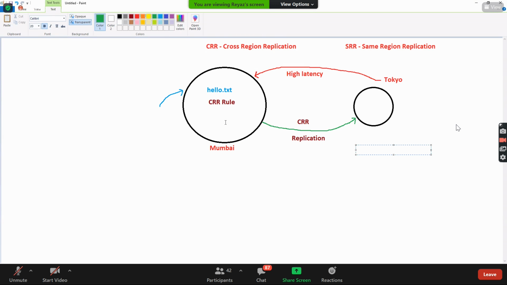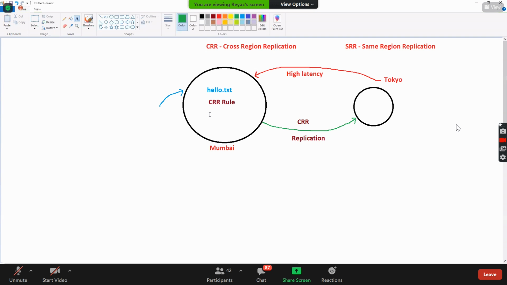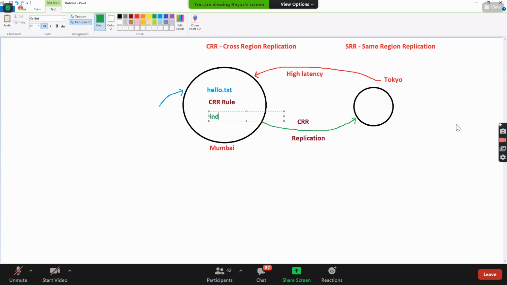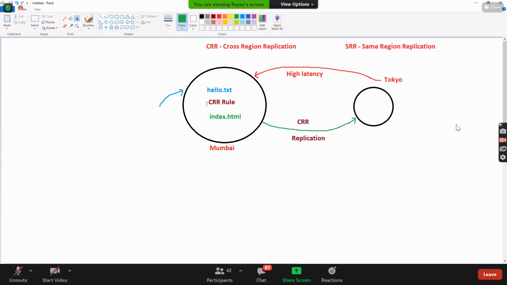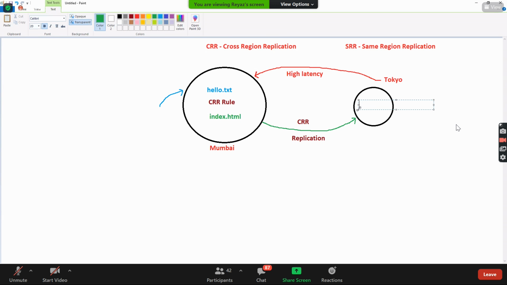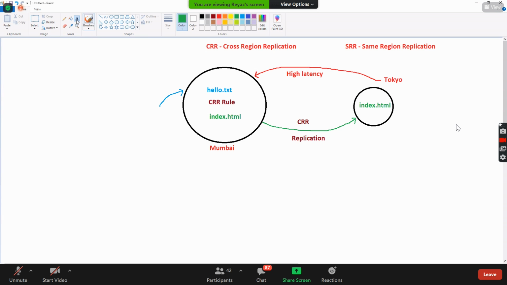And after that, whatever data you have uploaded, let's say puppy.jpg or index.html, after the CRR rule got created, will be replicated to the other bucket which you have mentioned. And now this Tokyo guy will be accessing all his objects from this bucket instead of going to your Mumbai bucket here. This is called cross-region replication.